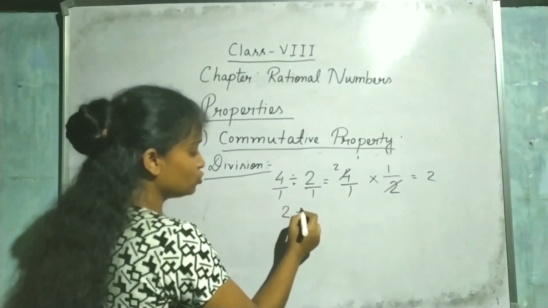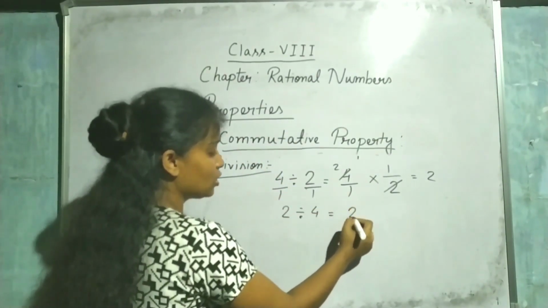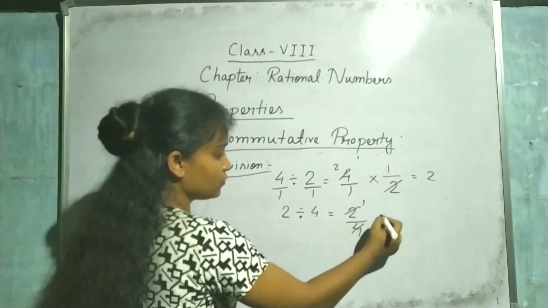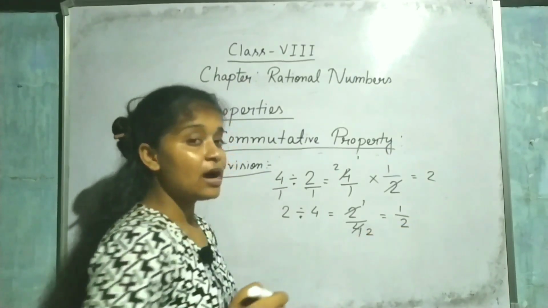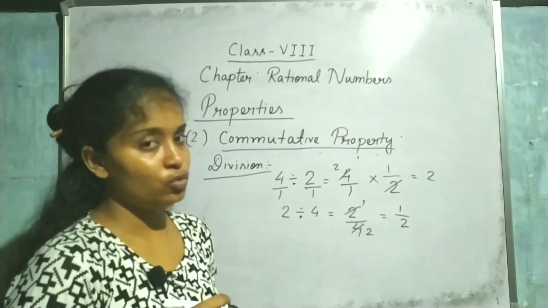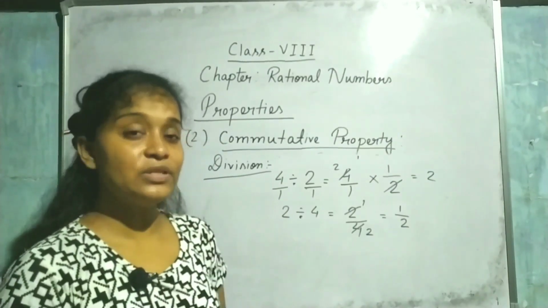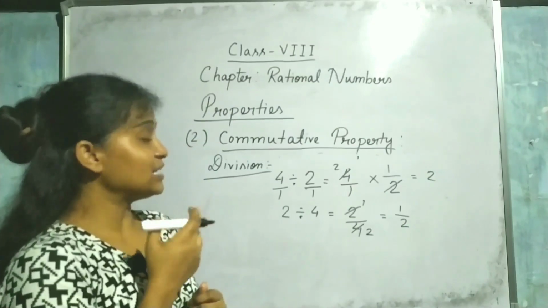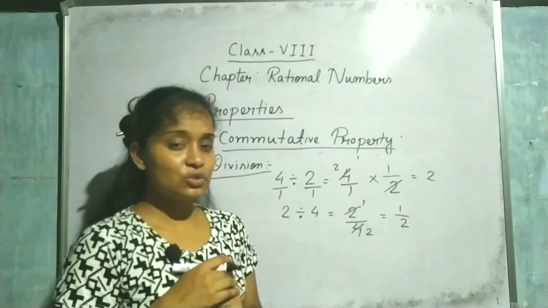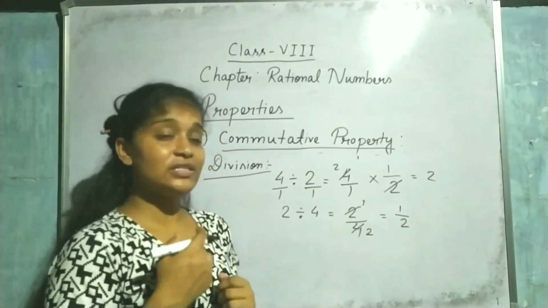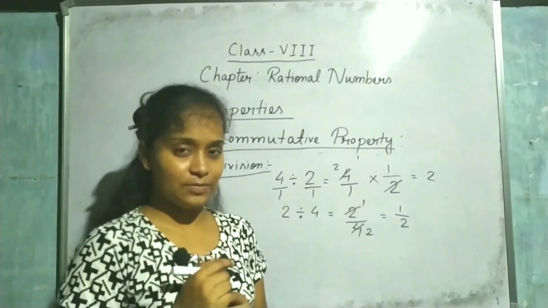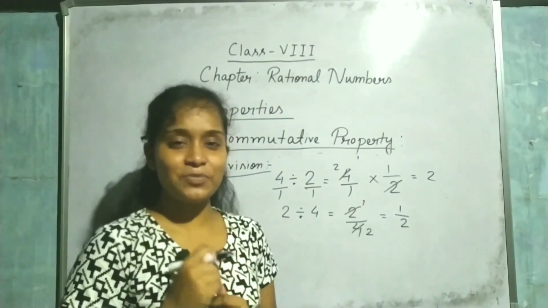Now if I do 2 divided by 4, that means 2 by 4. That means 2 times 1 is 2, 2 times 2 is 4. It becomes half. Now can I say that 2 is equal to half? No. That means rational numbers are not commutative under division. So for what are rational numbers commutative? For addition and multiplication. Now come to the next property.